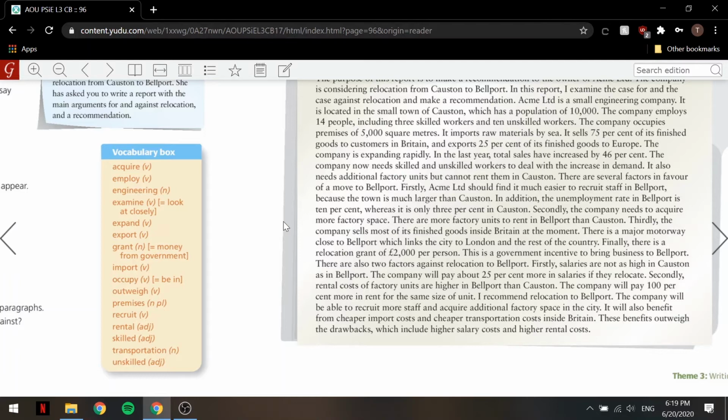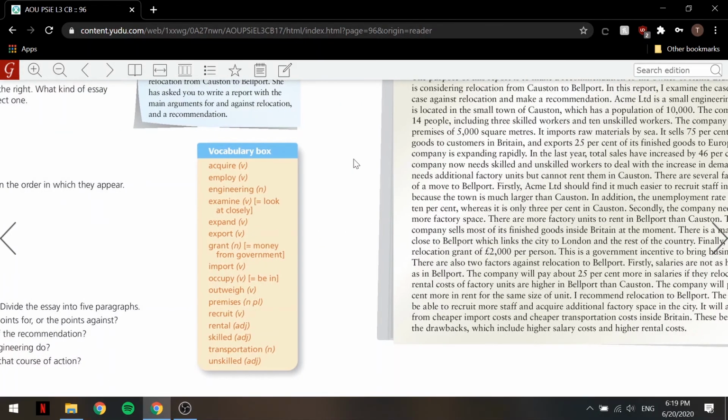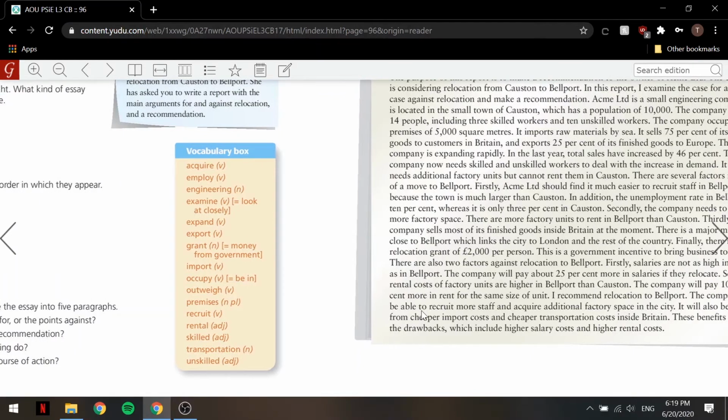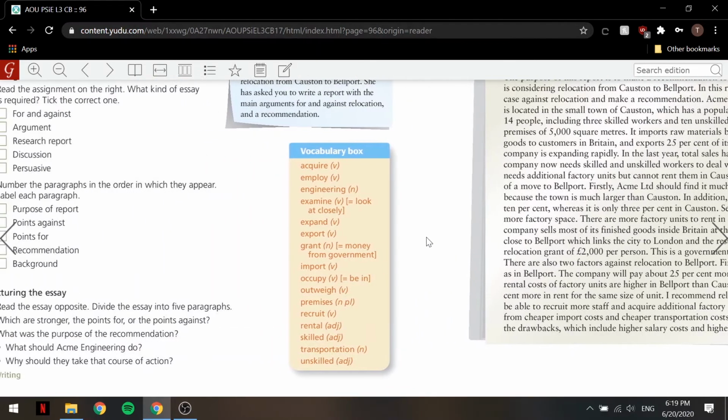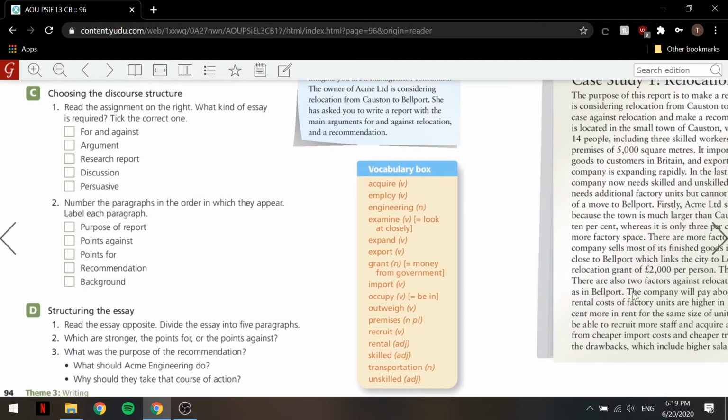And finally, we have recommendation. Basically, recommendation is just why should you or why should you not, which I don't think the writer talks about too much here.